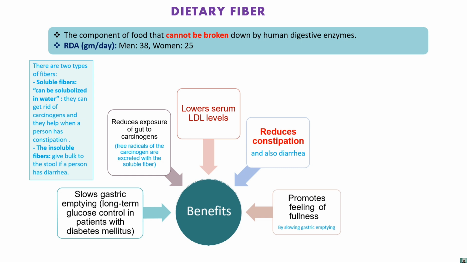लेकिन in case of the insoluble fiber, which gives the bulk to the stool, जो भी अपना वेस्ट मटेरियल होता है in your body, excreted होता है, वो easily नहीं हो पाता due to the insoluble fat, which causes the toxic effect to our body. उसको बल्क देने का काम ये करता है. ओके, if the person is having diarrhea, which is stomach ache, right? So there are two types.